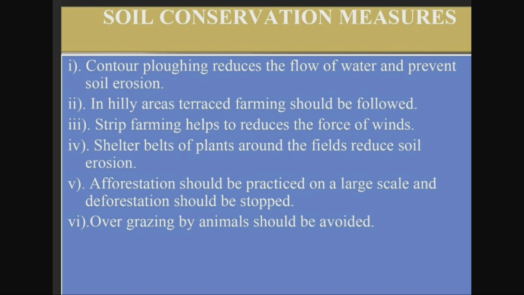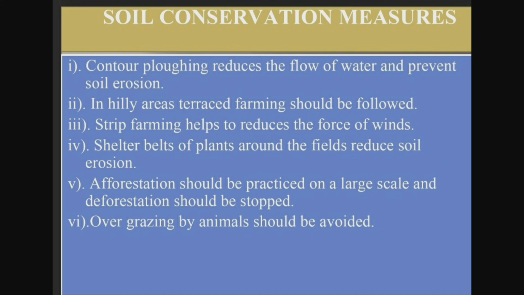The next measure for conserving the soil is shelter belts of plants around the fields to reduce soil erosion. What are shelter belts? Planting lines of trees to create shelter also works in a similar way.